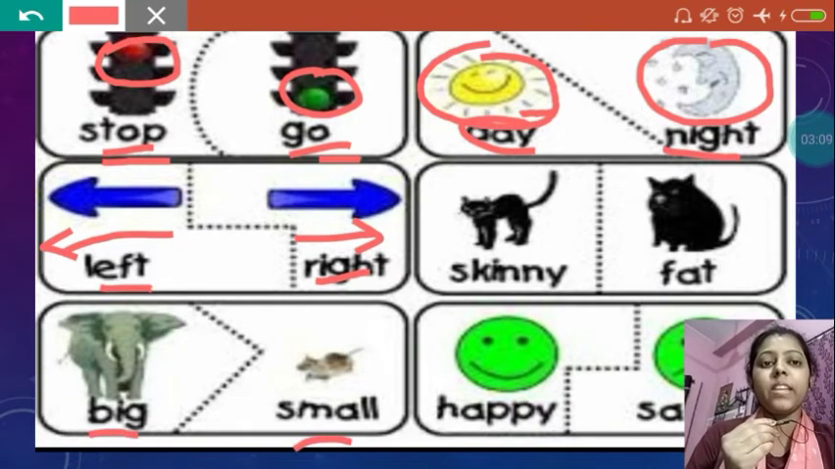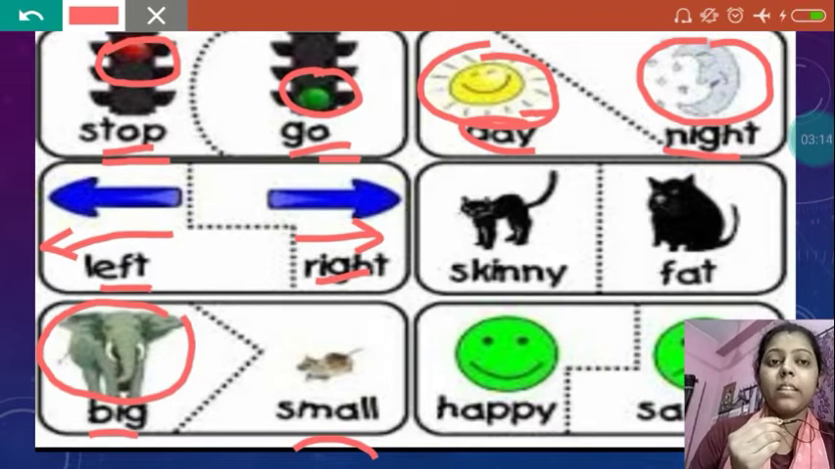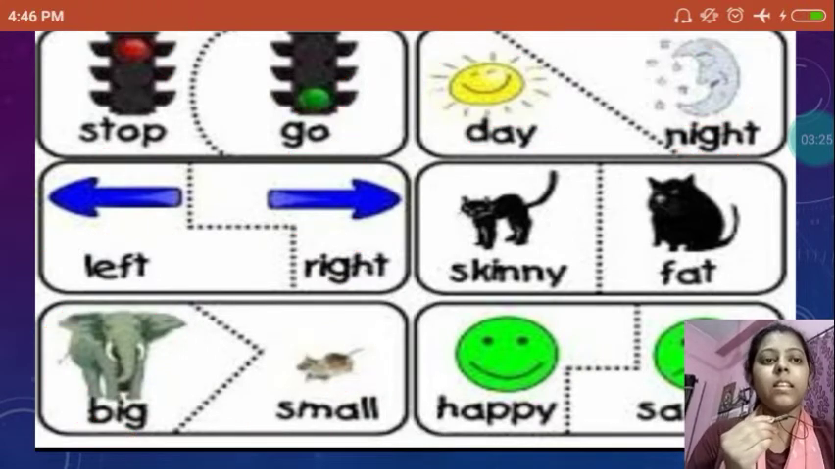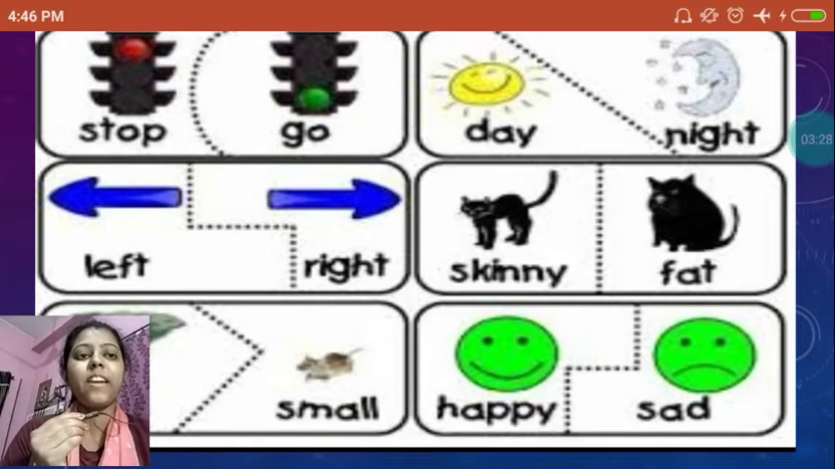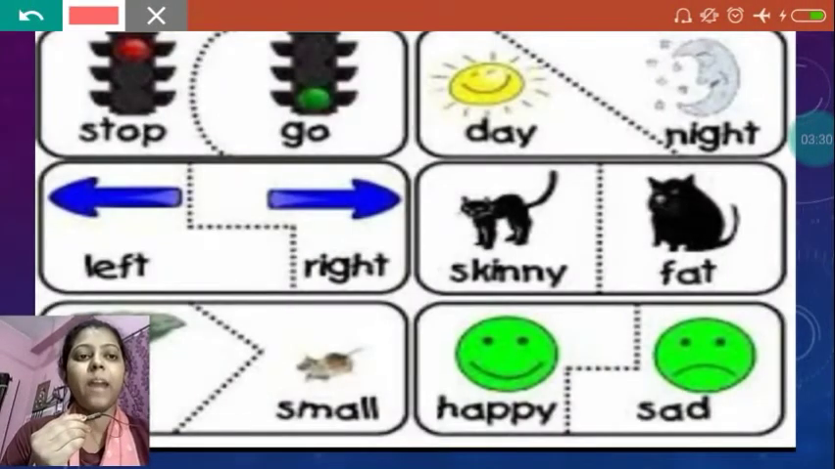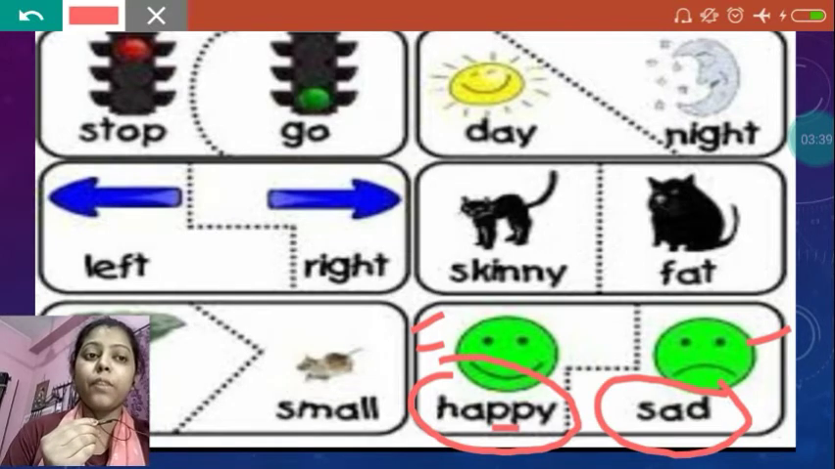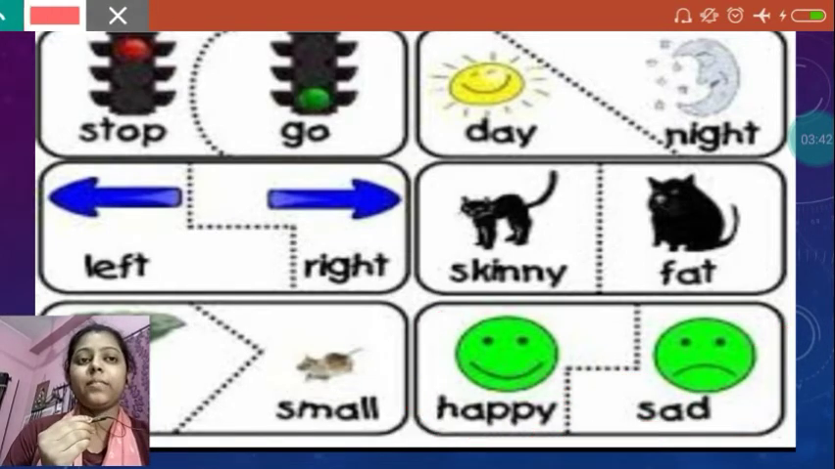The opposite word for big is small. See this elephant? It is big, and this rat is small in front of the big elephant. So the opposite word for big is small. See, this is a smiley face. This smiley face shows that the person is happy. And this is a sad face, and this shows sad. So the opposite word for happy is sad.